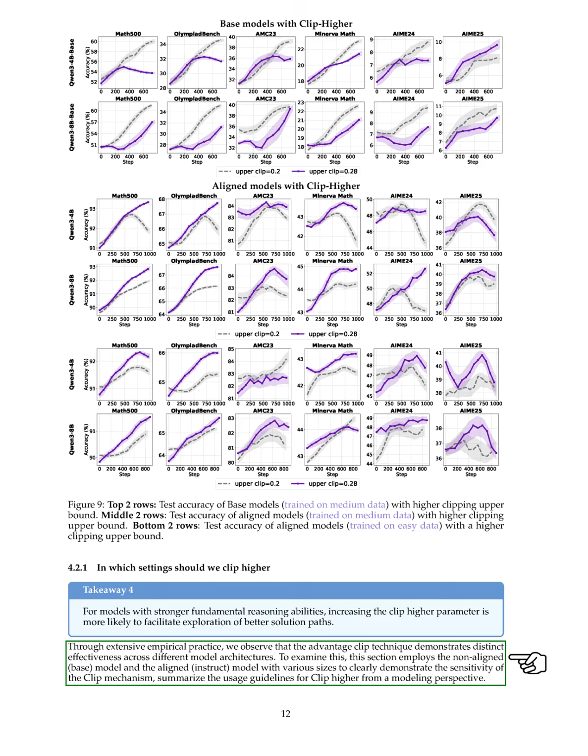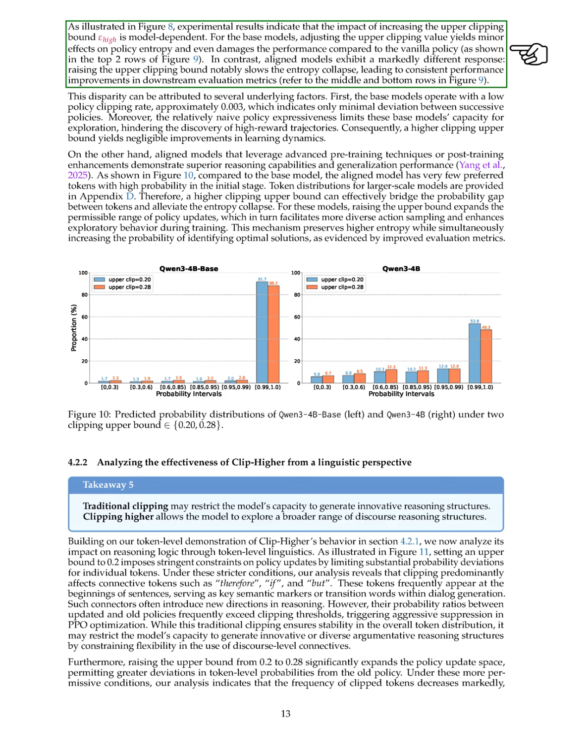Through extensive experiments, we find that the effectiveness of the advantage clip technique varies across different model architectures. We tested both non-aligned, base, and aligned, instruct, models to summarize usage guidelines for clip-higher. Our results indicate that the impact of increasing the upper clipping bound is model-dependent. For base models, adjusting the upper clipping value has minimal effects on policy entropy and can even harm performance compared to the standard policy. In contrast, aligned models respond differently. Raising the upper clipping bound significantly slows entropy collapse and improves downstream evaluation metrics.